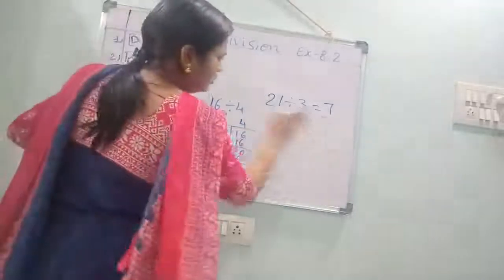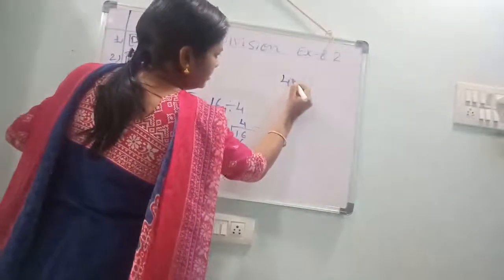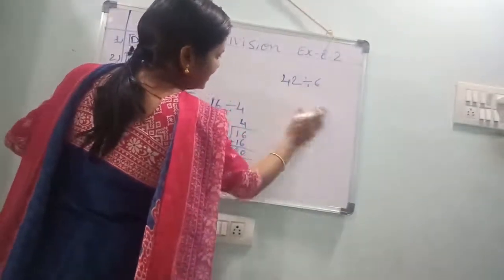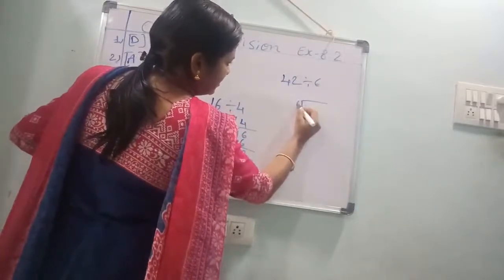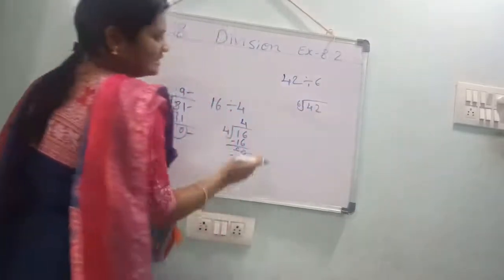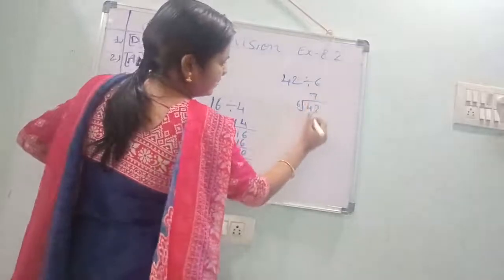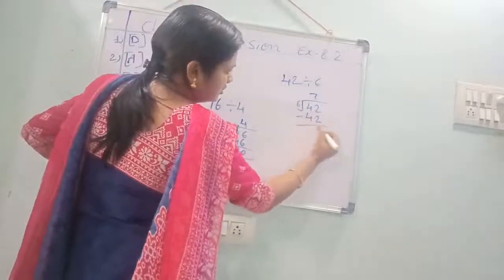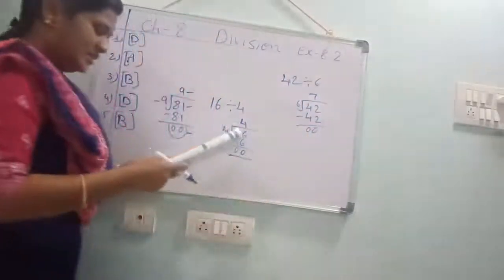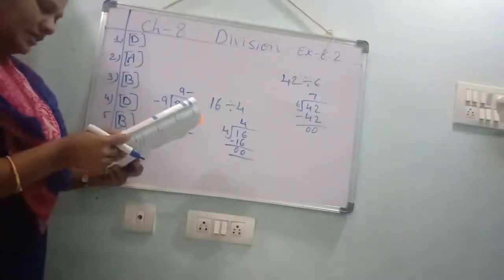Next, the quotient when 42 is divided by 6. 42 divided by 6. 6 sevens are 42. Quotient is 7. Yes, option C.